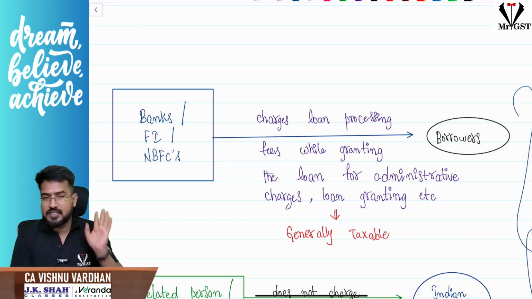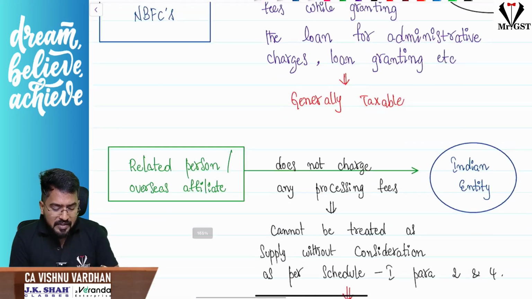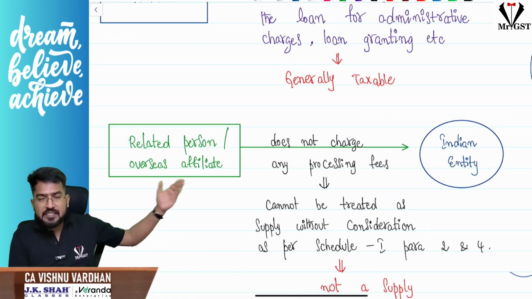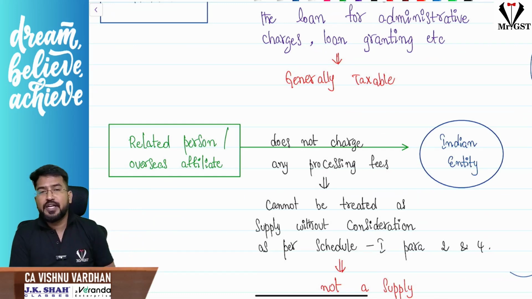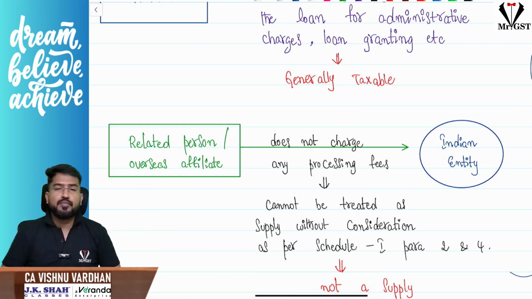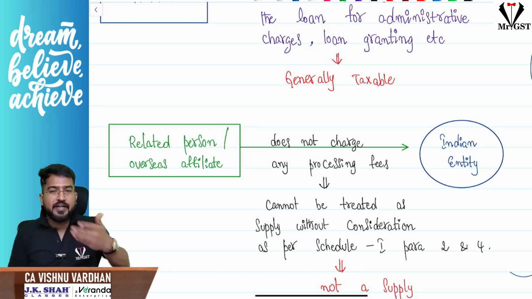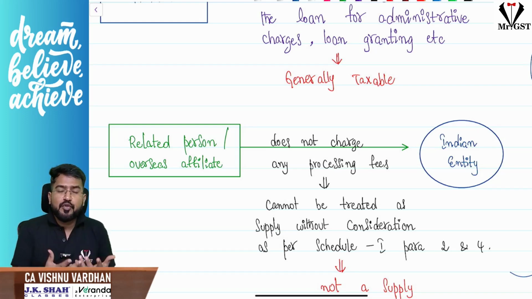But credit card interest is taxable. But here, sir, when a related person or my overseas affiliate abroad is providing a loan to an Indian entity, why will they charge loan processing fees? Because we know, sir, it is our own entity located in India. Sir, why will we verify about them, the background verification, all that? We will not charge processing fees.